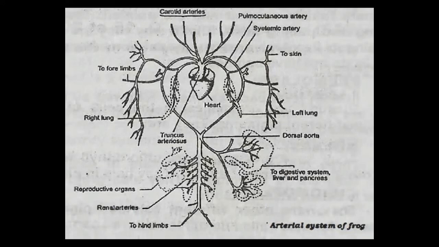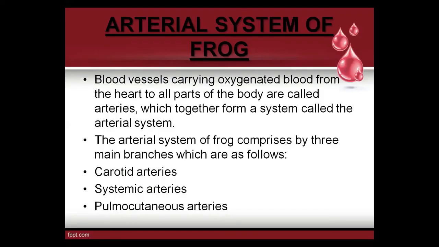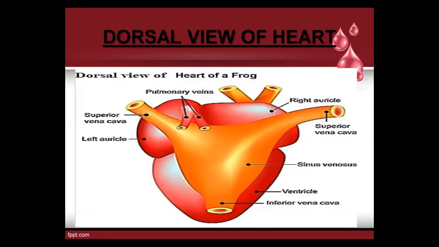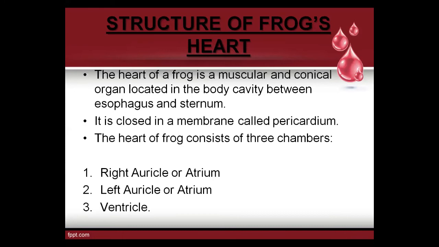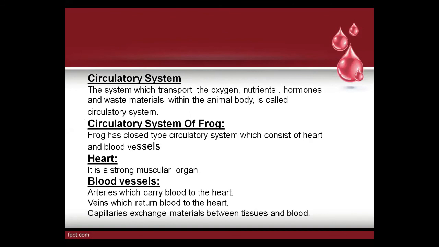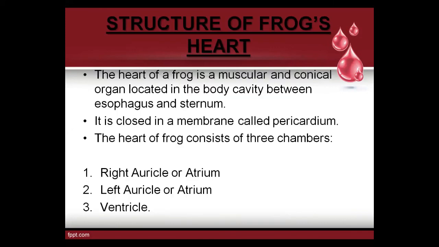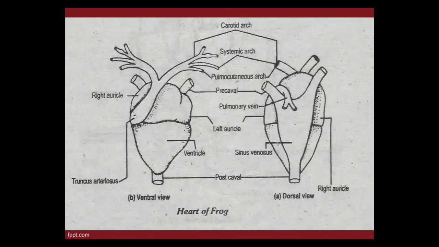And today I am just reviewing my lecture. Today we have discussed, again see my slides, the circulatory system of the frog, but first I defined the circulatory system. I told you the circulatory system of the frog consists of the heart and blood vessels. I have told you three types of blood vessels. I have told you the structure of the heart of the frog. The frog heart consists of three true chambers, true chambers, and two accessory chambers. You can easily observe the chambers: right auricle, left auricle, and one ventricle.